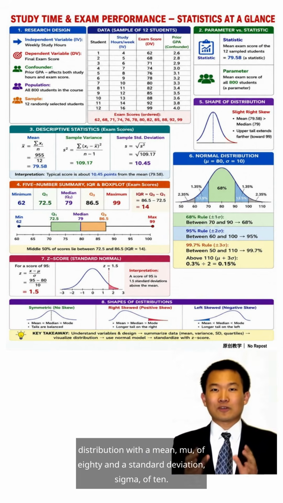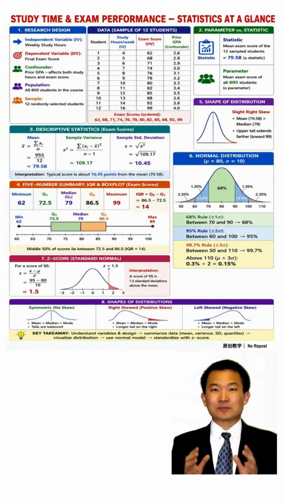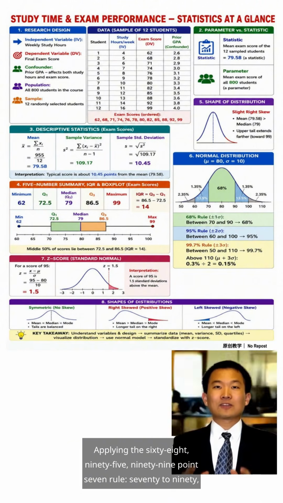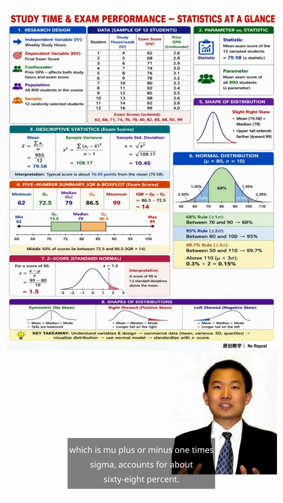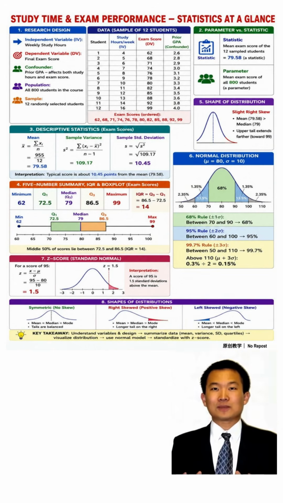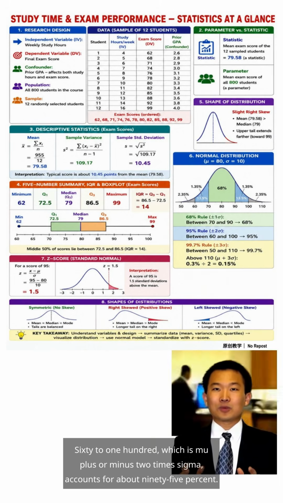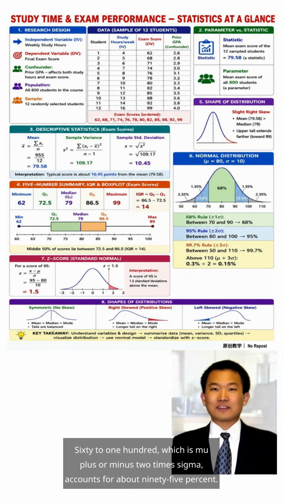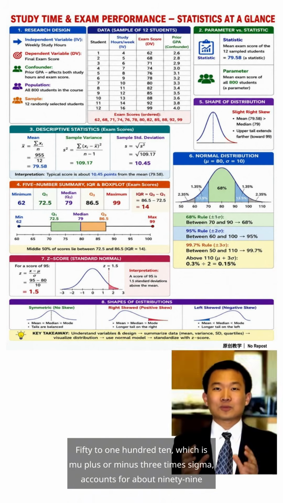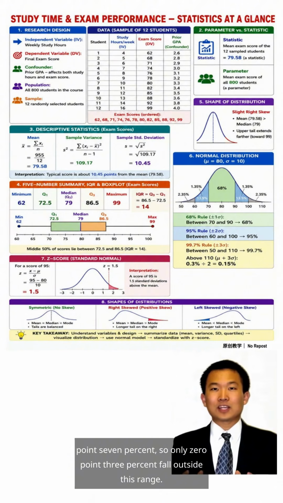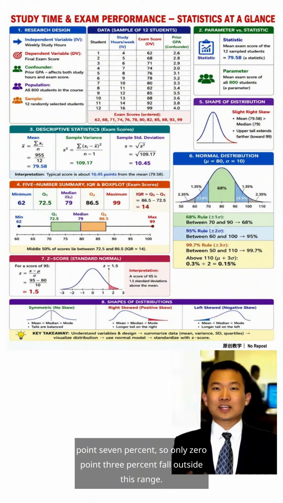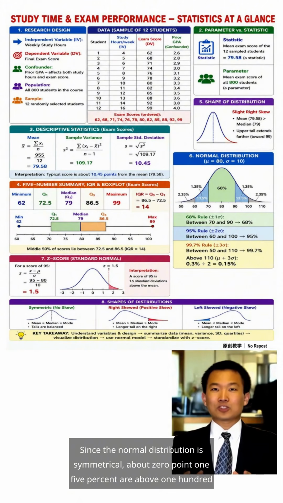Now assume that in a larger, similar group of students, grades approximately follow a normal distribution with a mean mu of 80 and a standard deviation sigma of 10. Applying the 68, 95, 99.7 rule, 70 to 90, which is mu plus or minus 1 times sigma, accounts for about 68%. 60 to 100, which is mu plus or minus 2 times sigma, accounts for about 95%. 50 to 110, which is mu plus or minus 3 times sigma, accounts for about 99.7%, so only 0.3% fall outside this range. Since the normal distribution is symmetrical, about 0.15% are above 110.